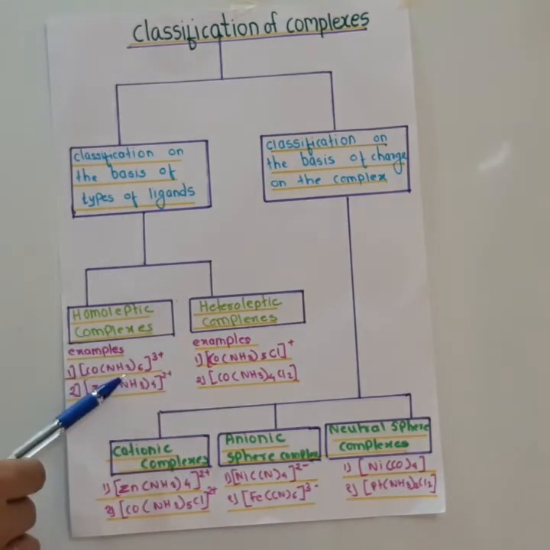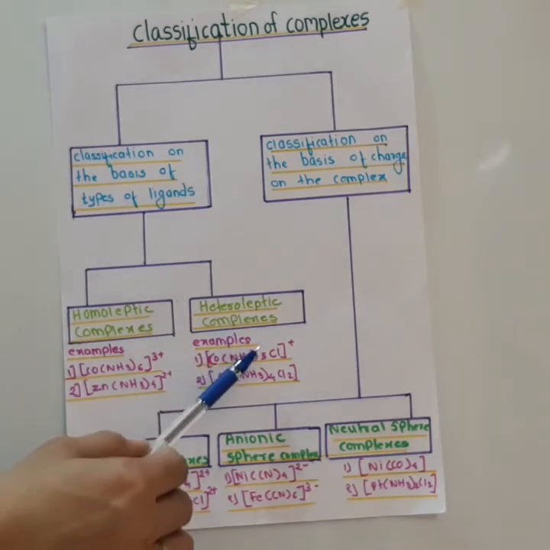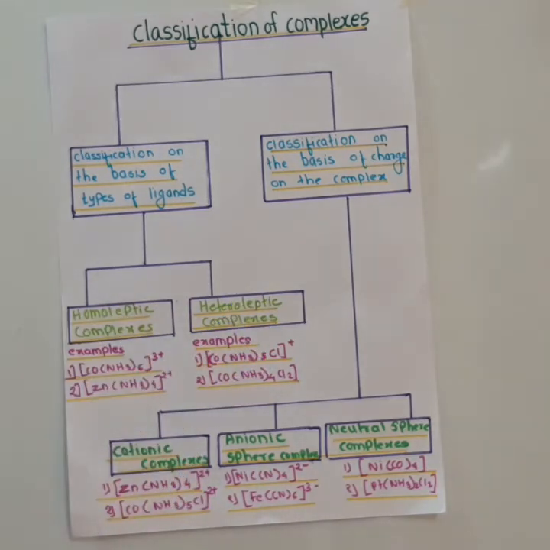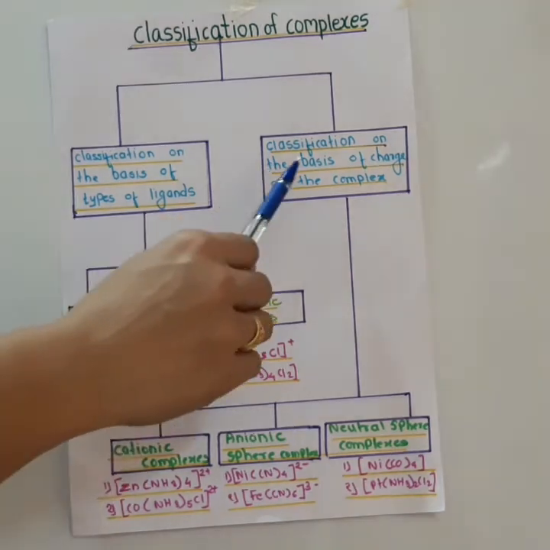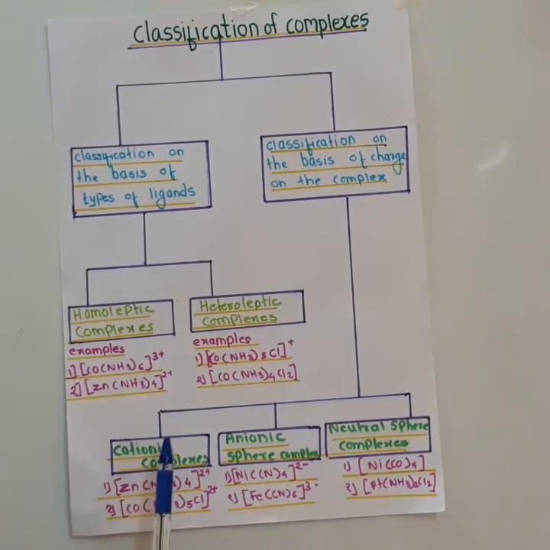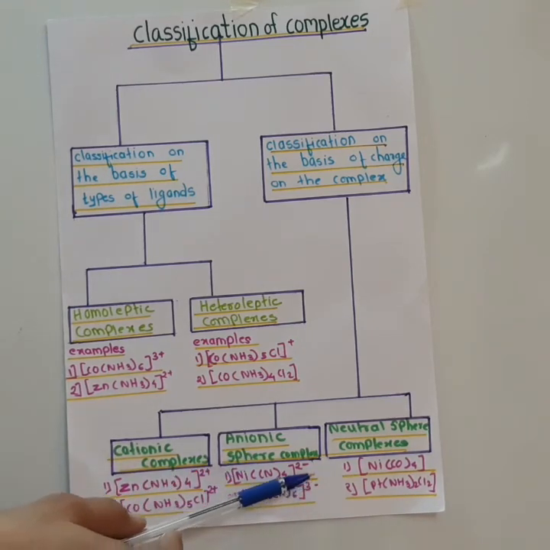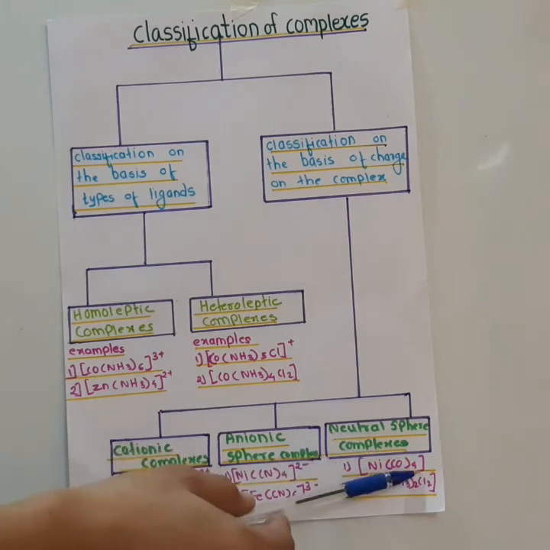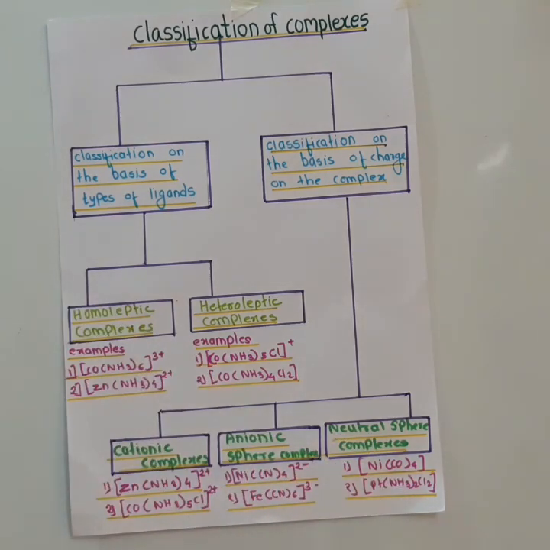The complexes which have only one type of ligand are homoleptic, and the complexes which have two types of ligand are called as heteroleptic complexes. The classification on the basis of charge on the complex can be further divided into three types: cationic complexes, anionic complexes and neutral complexes. So cationic complexes have positive charge on them, anionic complexes have negative charge on them, and neutral complexes do not have any charge on them. So this is the classification of complexes. Take down the chart and study well.